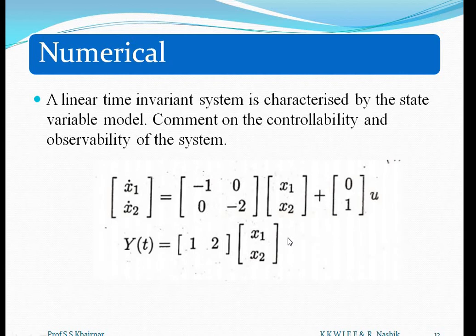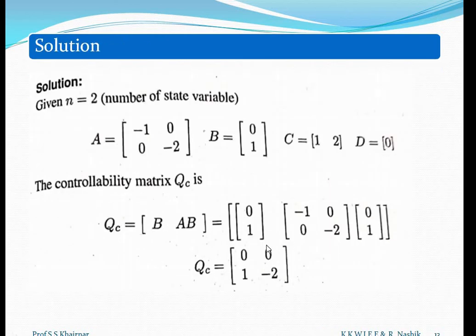D is the direct transmission matrix, and in 90% of cases that matrix is absent. Now we have to find the controllability matrix QC. What is our formula? QC equals B, AB, up to A raised to n minus 1 B. So what is A raised to n minus 1? n is 2, so 2 minus 1 is 1. So A raised to 1 means A.